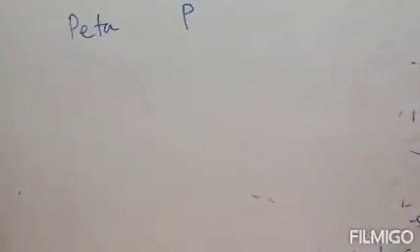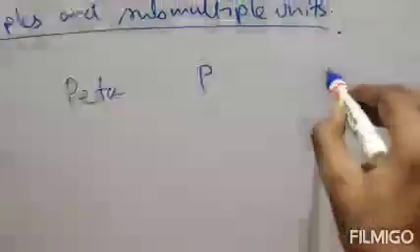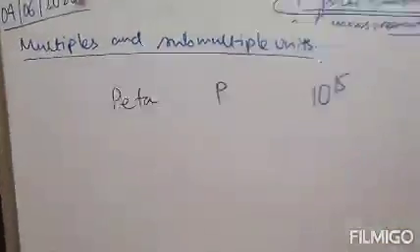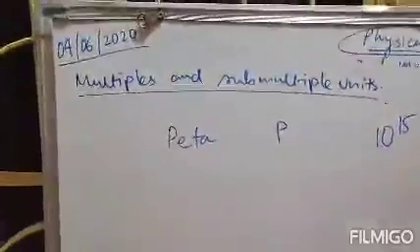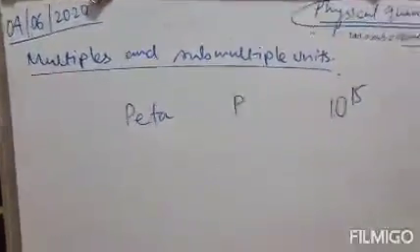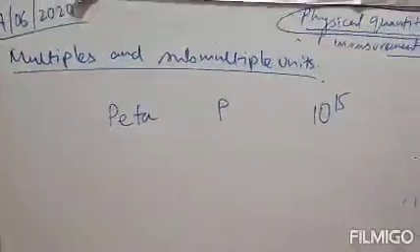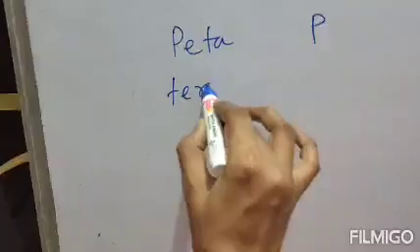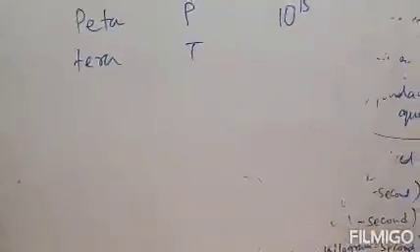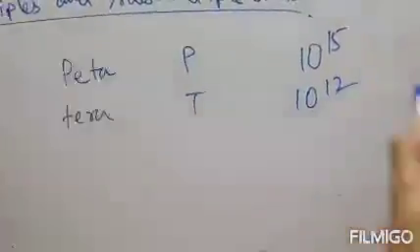Clear? So the first multiple unit is peta. It is represented as capital P. The value of this is 10 to the power 15. Just remember this value. These are multiple units. Multiple units means to produce larger quantity. Next one is tera, represented by capital T. The value is 10 to the power 12.